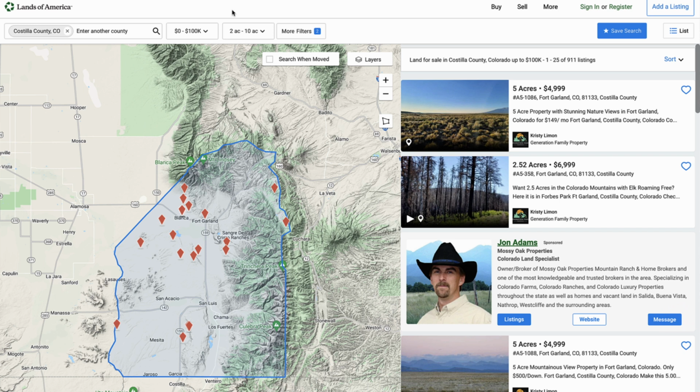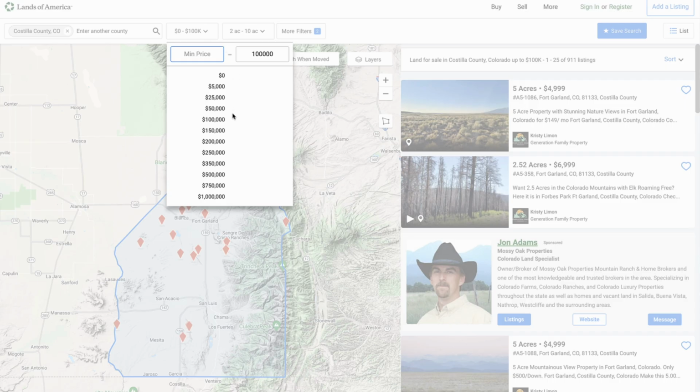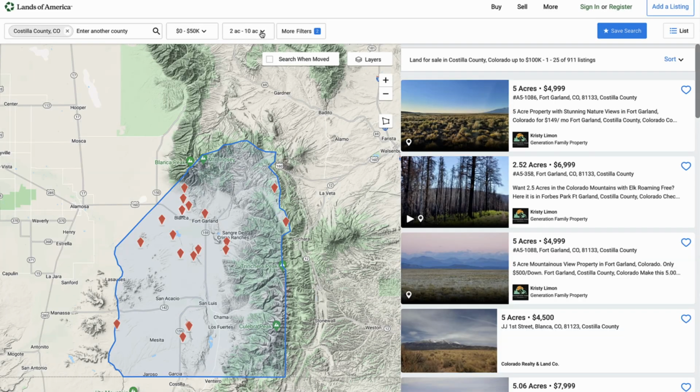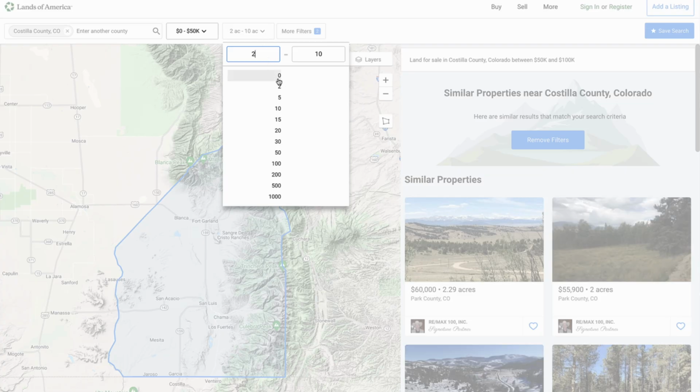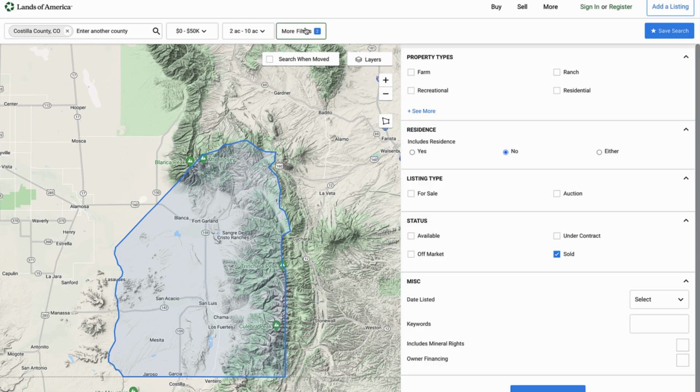So what I'm going to do in this example is go with all of the listings that are priced between 0 and we'll say $50,000. And the acreage sizes are going to be, let's go 2 to 10 acres, just like how I have it in here. And there's other filters you can use here if you want.